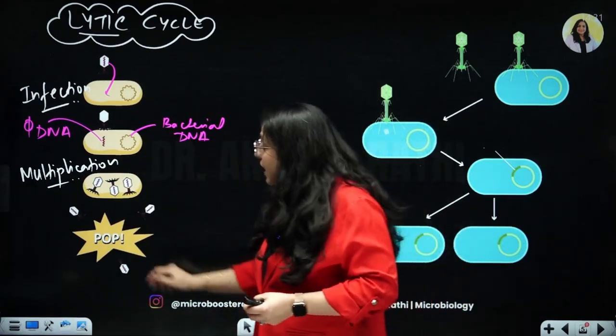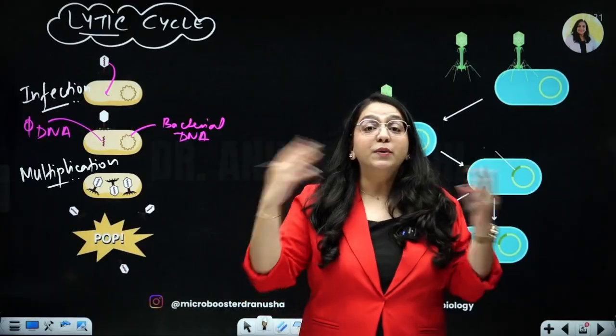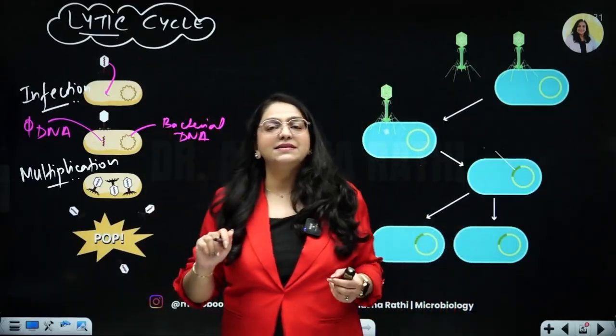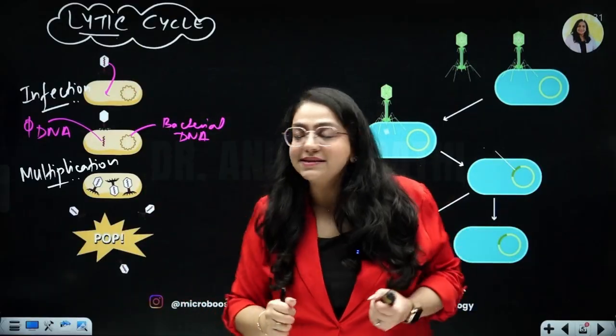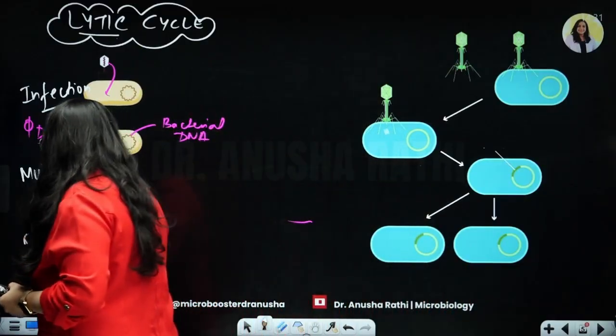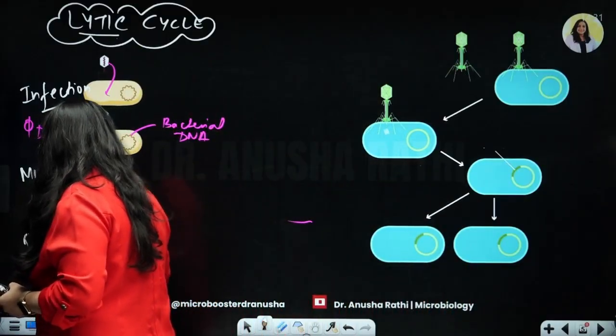So what will they do? Pop goes the bacterium. They will burst or cause lysis of the bacterial cell and get released out of the bacterial cell. So then pop goes the bacterium. This is the final step, which is the release. This is the lytic cycle.